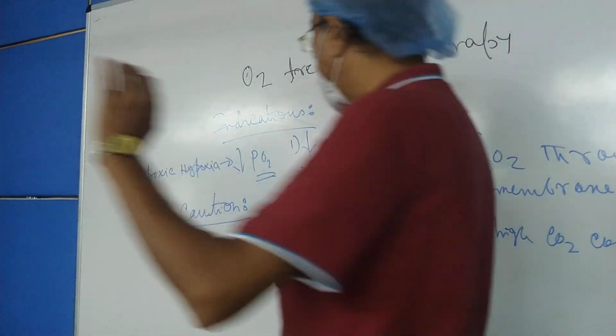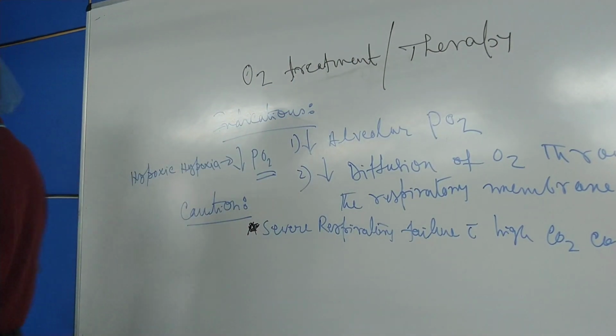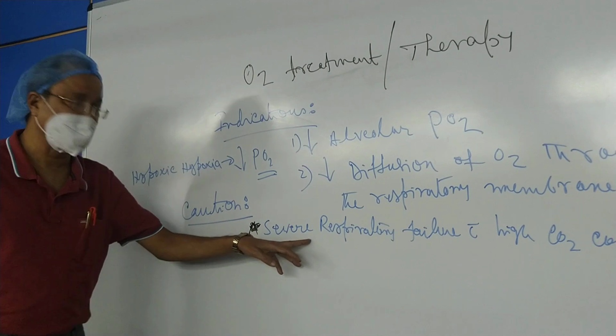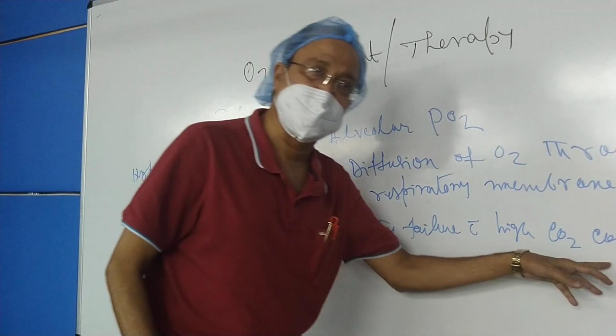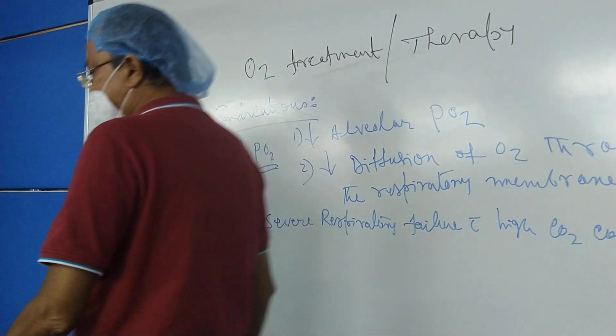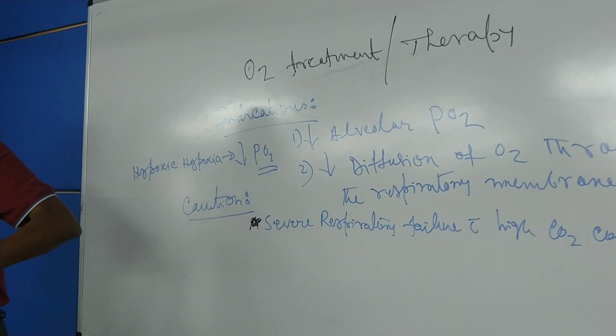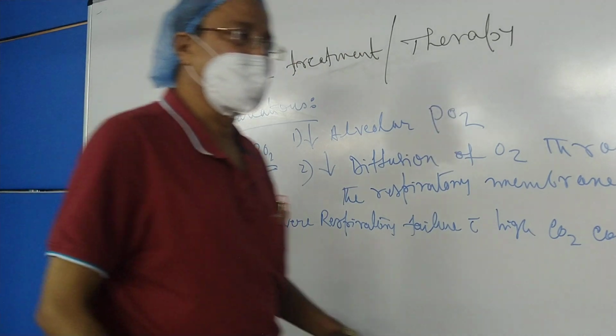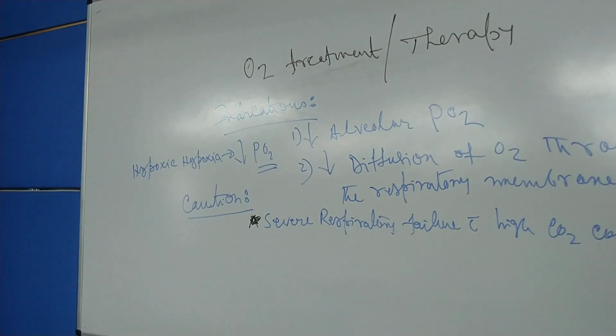They maintain the respiration, and if the oxygen is given right at this moment without considering the prevailing clinical condition, what will happen? The hypoxic drive to the peripheral chemoreceptors will be gone.